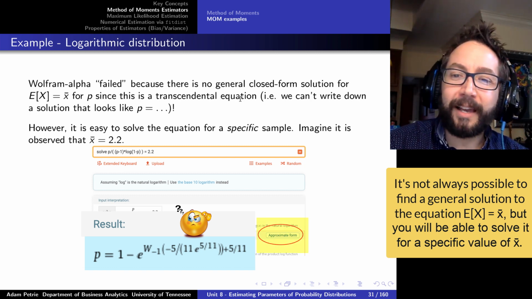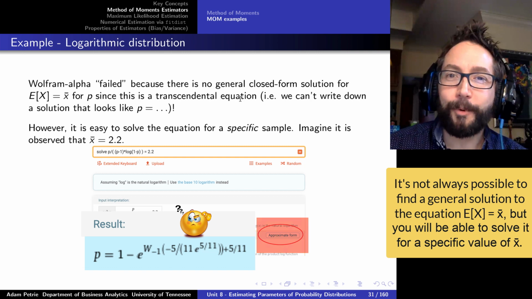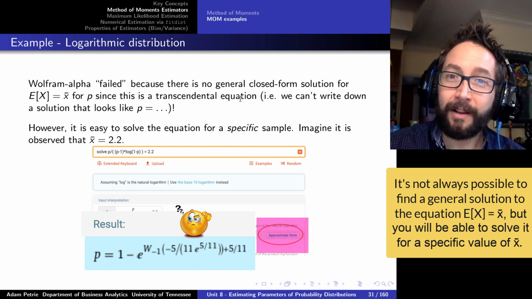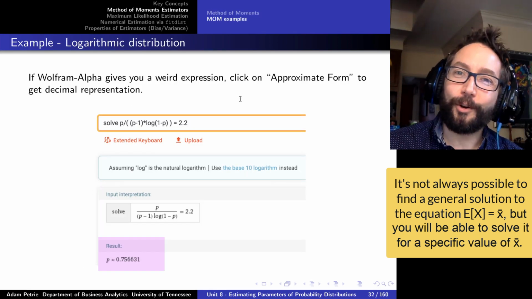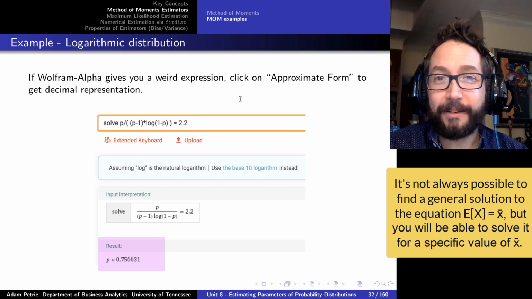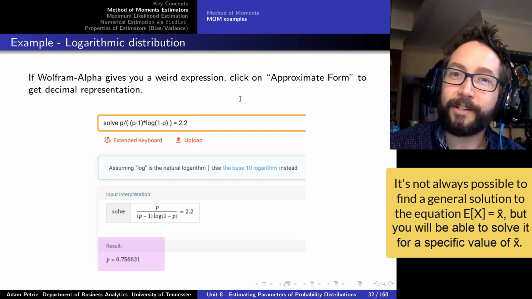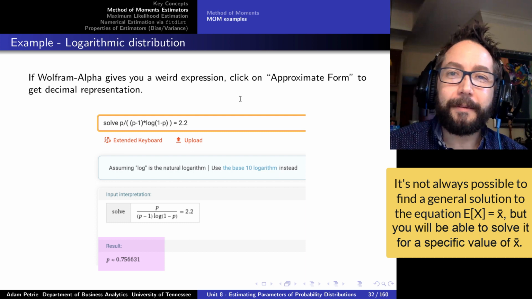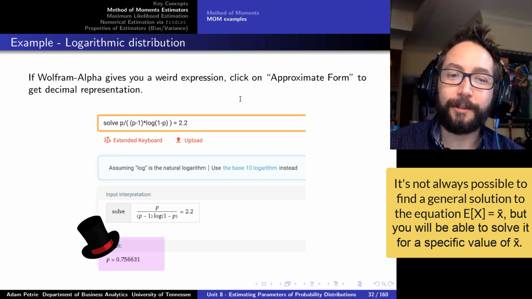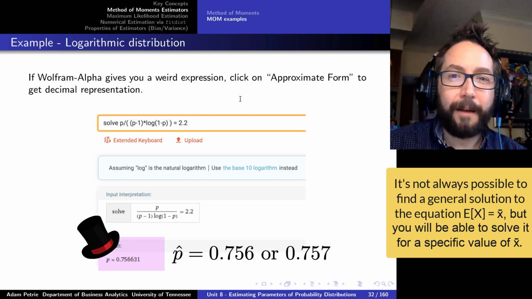But we can always select the approximate form to come up with a decimal approximation for that answer. And so once we do that, we find that based on my sample average of 2.2, a reasonable guess for p, my p hat from the methods of moments estimator, is going to be about 0.756.